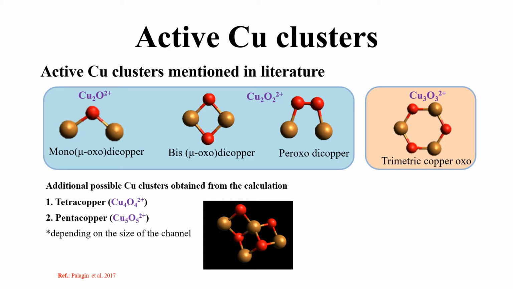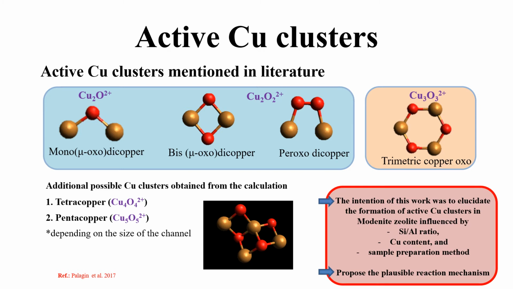The content of copper cation exchanged with the cation in the zeolite pore is also one of the influences to be concerned. However, it is still not clear which cluster performs actively and selectively towards methane oxidation to methanol. Therefore, in this work, we investigate the influence of the silicon-aluminum ratio, copper content, and the sample preparation. We also propose a possible reaction mechanism.